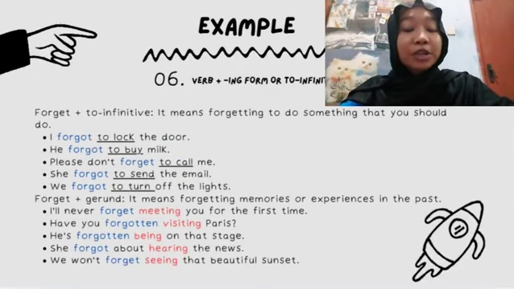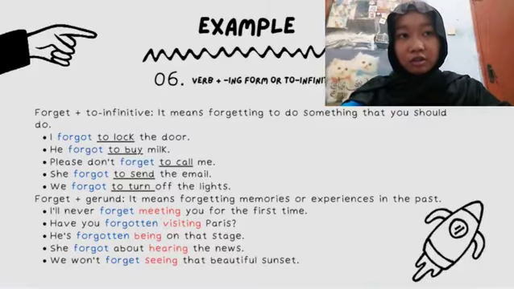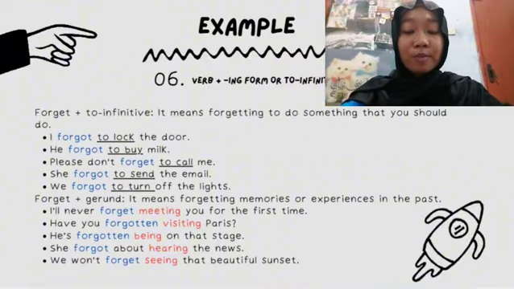The word number 2 is forget. So the example with to infinitive, number 1, is I forgot to lock the door. So the infinitive is to lock. Number 2, you forgot to buy milk. The infinitive is to buy.